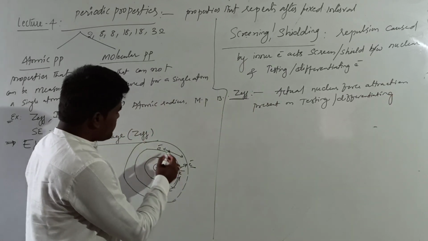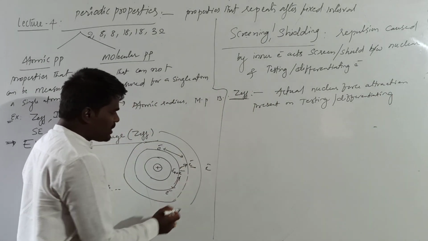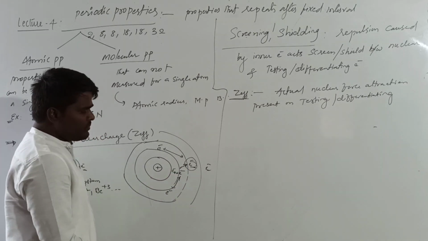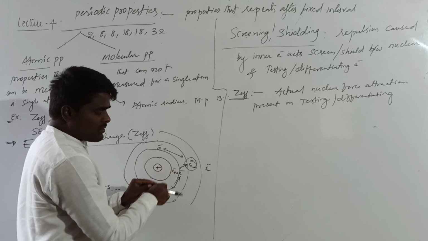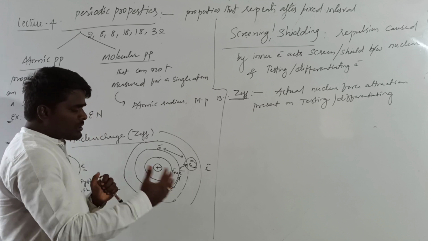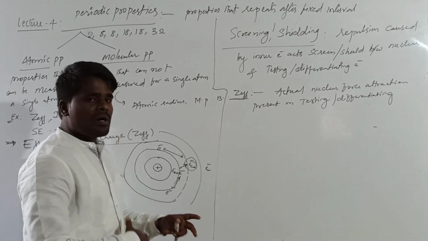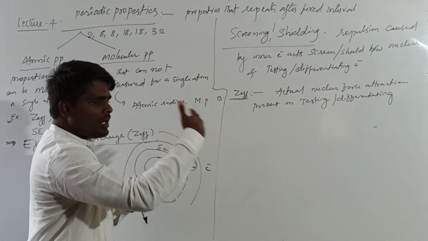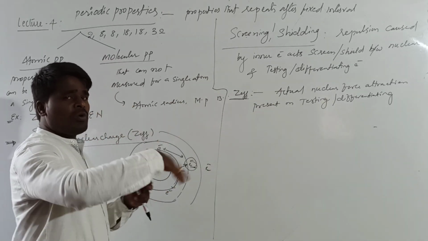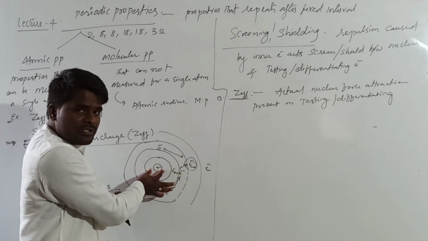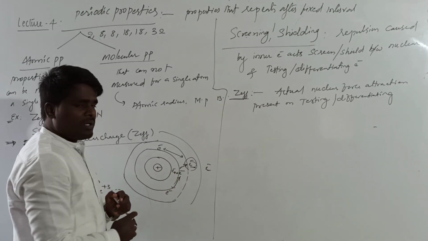Suppose there are a few more shells and a few more electrons. If you are talking about the nuclear force of attraction on this electron, it will not have any screen from those electrons. Are you getting this? Electrons only in the same shell and inner shells will cause the repulsions. Electrons present in the outer shell or above shells will not repel this electron or prevent the nuclear force of attraction. This is an important thing you need to understand.